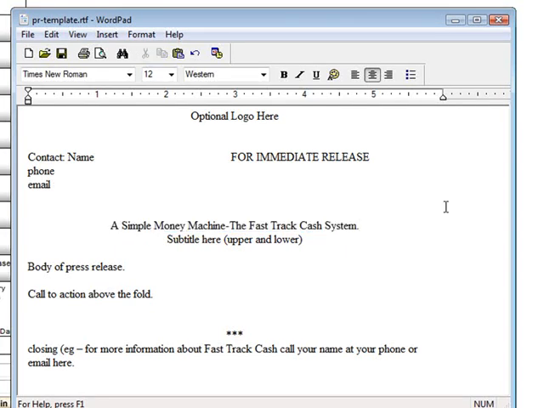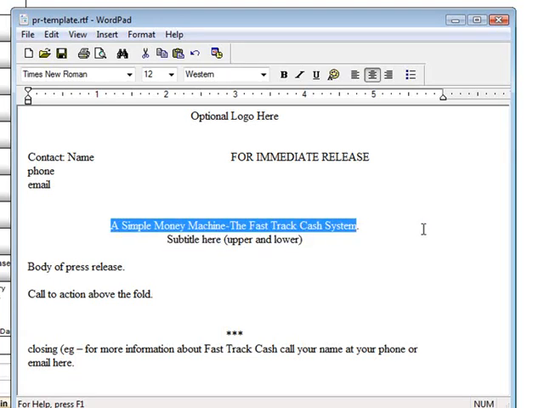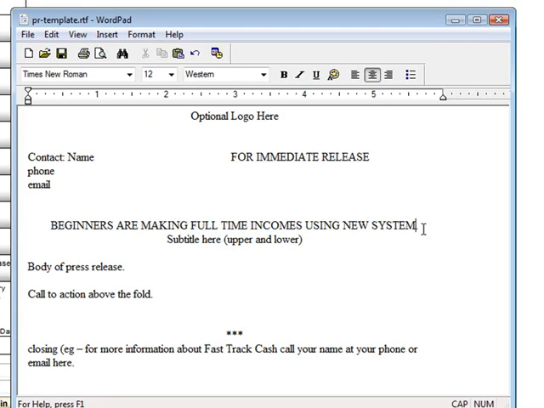Now remember, this needs to be in uppercase. Now, the way it is isn't going to work. So we need to change the title so that it's more catchy and so that it attracts the right audience. Now, the whole idea behind Fast Track Cash is to make money from affiliate marketing very quickly and easily. So what we want to do is communicate that in this title. So let's rewrite this in uppercase. Okay, so we'll go something like that.